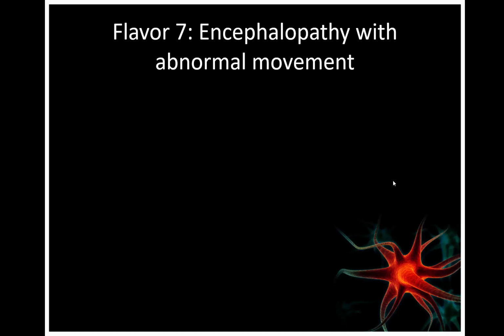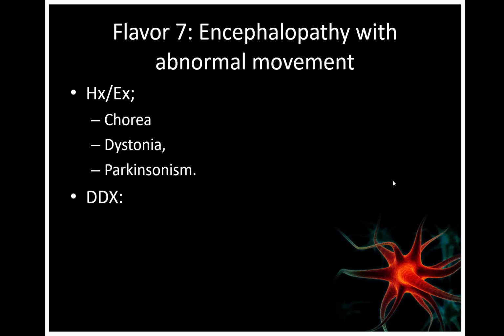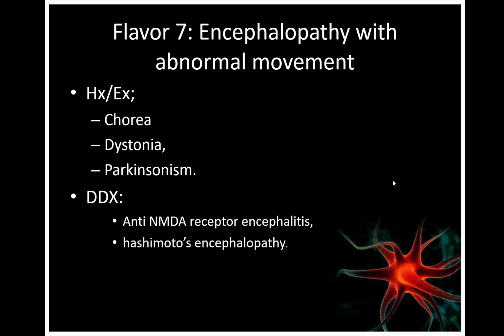The seventh flavor is encephalopathy with abnormal movement. So the patient might present with chorea, dystonia, Parkinsonism, in addition to confusion, of course. So that could be anti-NMDA receptor encephalitis, Hashimoto's encephalitis, stroke, if it is unilateral.